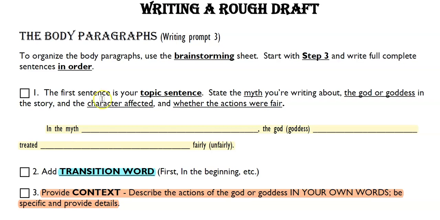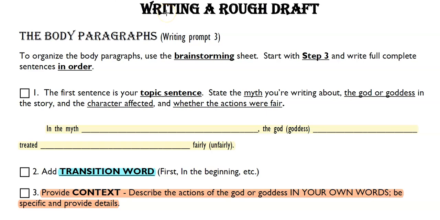Okay, now when you write your topic sentence, you want to state the title of the myth, the god or goddess that you're writing about, the character that they affected, and whether the actions were fair. So all the things that were in the writing prompt. And you can see here, the myth blank, the god or goddess blank treated blank unfairly or fairly, right, depending. Now, you can do these in any order.